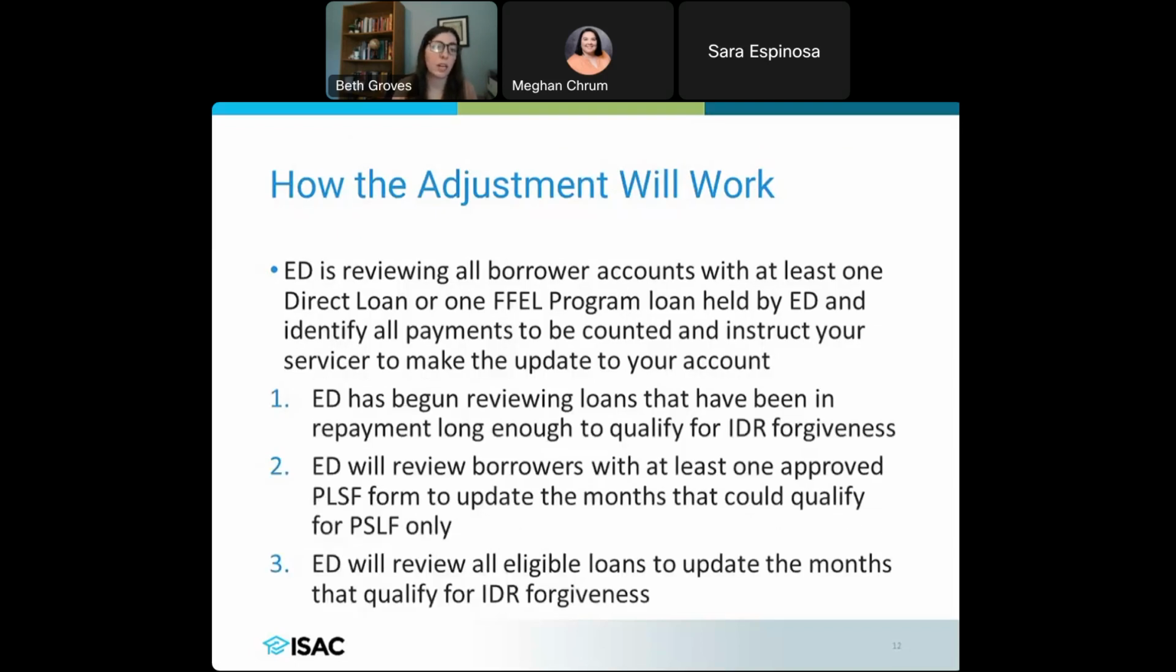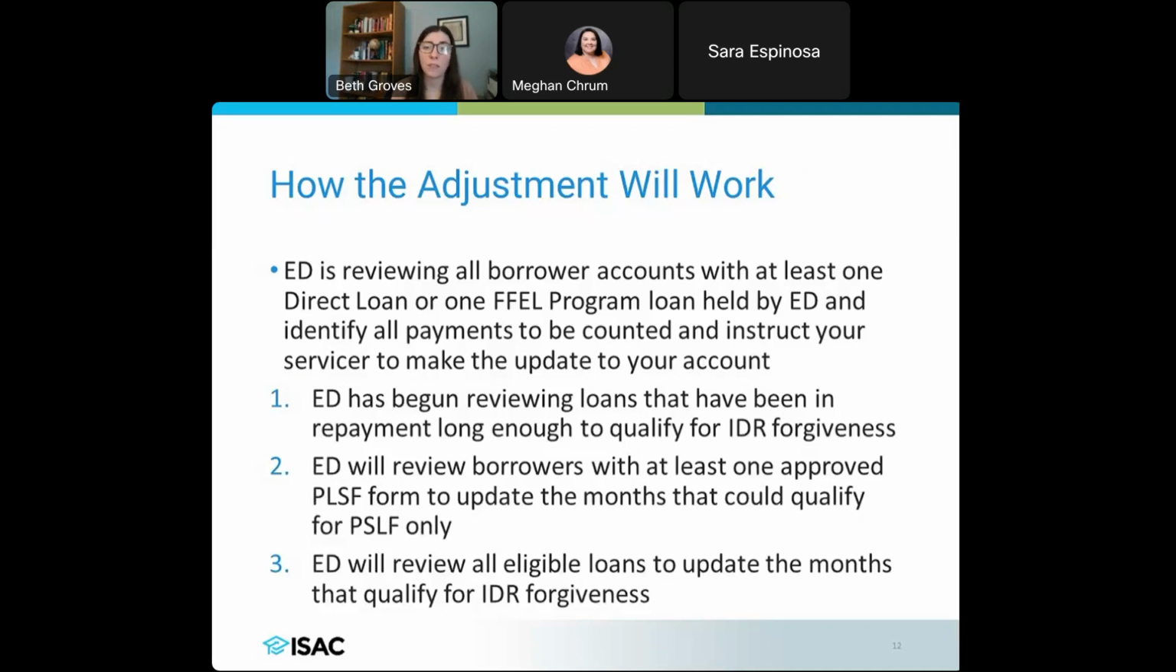So how's it going to work? The Department of Ed is doing a lot of this legwork. They are reviewing those borrower accounts. If you have one direct loan, or a FFEL program loan that is held by the Department of Ed, they will look at the loans that you have. If you fall into one of those categories, they'll see which of these payments is going to count. And then they're going to instruct the servicer on your behalf to make that update to your account.